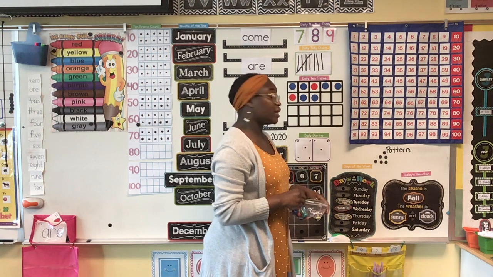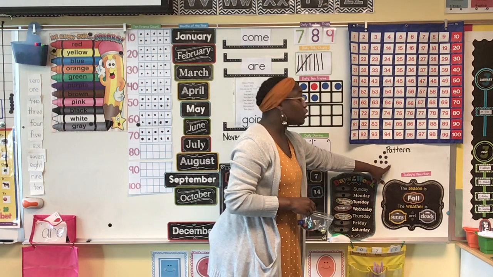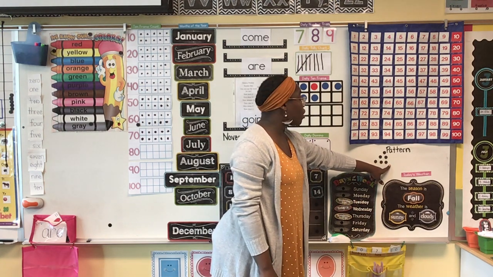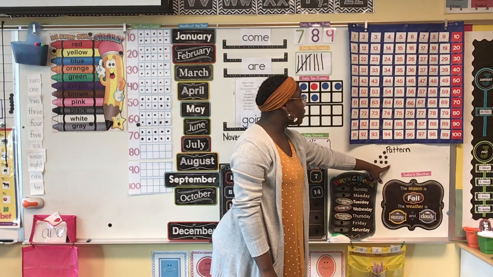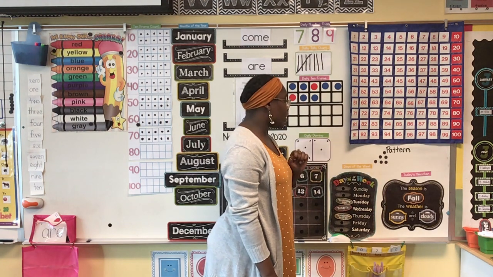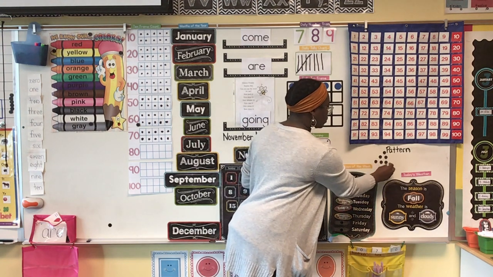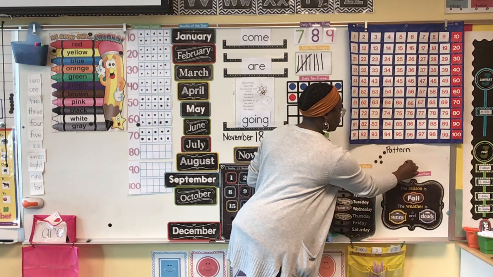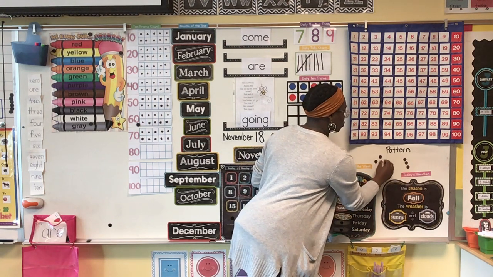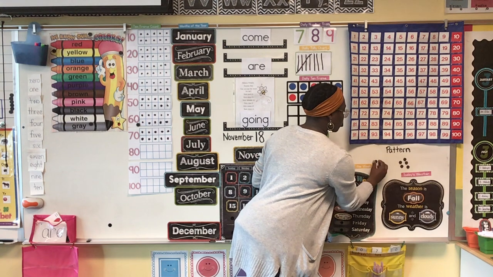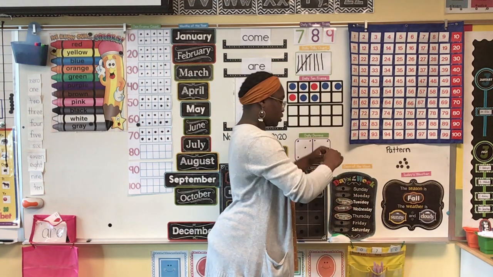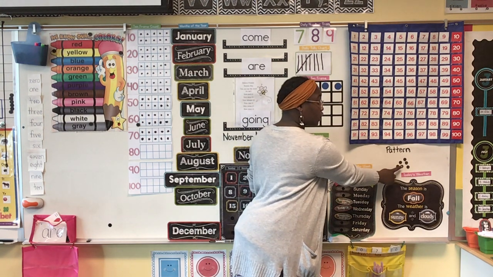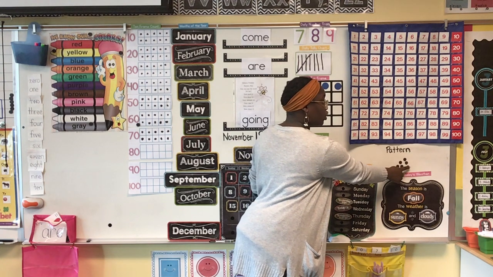If I wanted to continue, how many would be in my next row for our growing pattern? Yes, I would have 4. Let me go ahead and move this over here just a bit so I can do my 4. So I have 1, 2, 3.